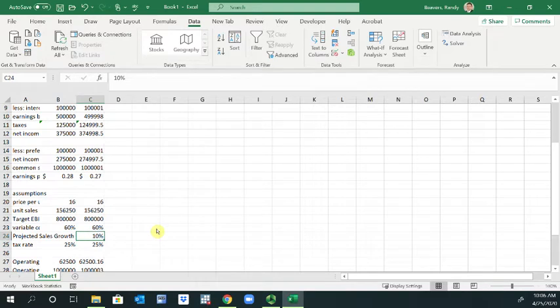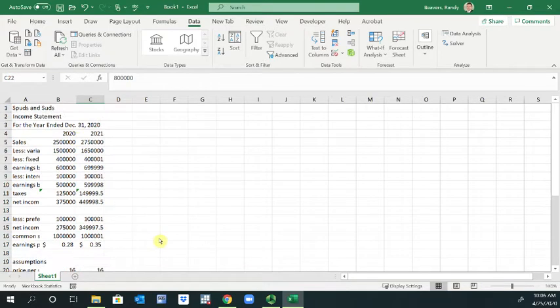So now in C21, our unit sales are going to increase by that amount. So this will be equal to B21 multiplied by 1 plus that growth rate of 10%. So B21 times 1 plus C24. And that'll get you 171,875.